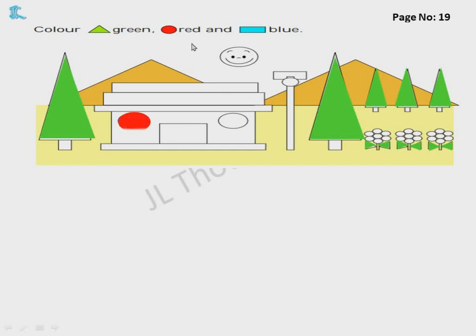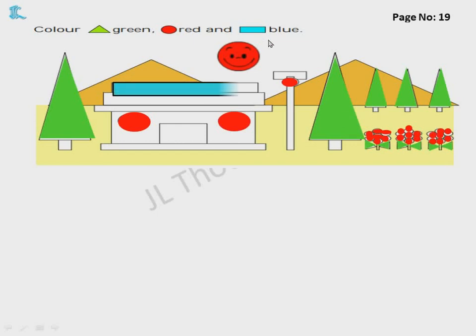Understood? Now next, red. Circle as red. So this circle red, and one more circle red. Next, the sun is also red. Circle. This is also red. Next, these flowers are also circle shaped. Yes or no? So all those we will color red. Okay, children? Color it red.